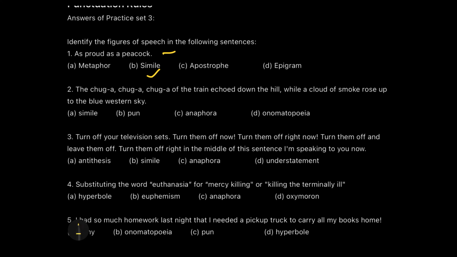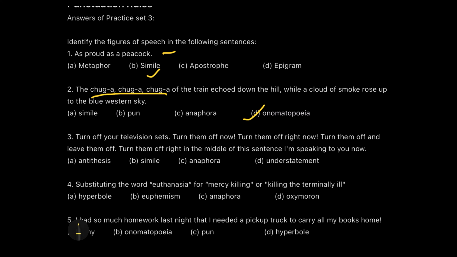The second question is: "The chug, chug, chug of the train echoed down the hill while a cloud of smoke rose up to the blue western sky." The words chug, chug, chug are sounds which actually depict the same meaning as the sound they are producing. When anything like this happens, like bang, chuck, whoosh, these kinds of sounds are called onomatopoeia. So this is the figure of speech used in the second part.